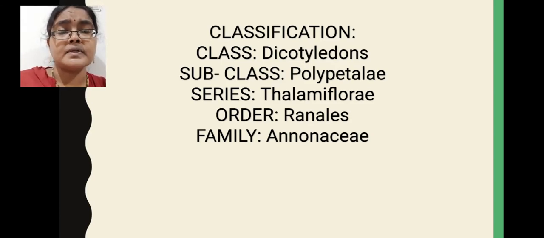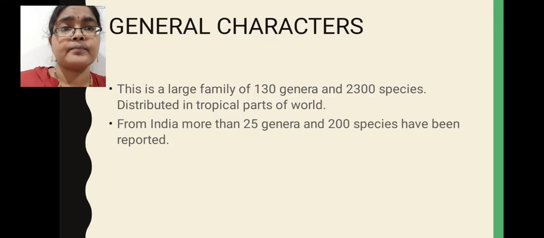Artabotrys odoratissimus, commonly called Tiga Sampenga. Polyalthia longifolia, which is commonly called Naramamidi. Next, Uvaria purpurea. This is another plant which belongs to the family Anonaceae. Next, Monodora myristica. These are some of the important plants belonging to the family Anonaceae.